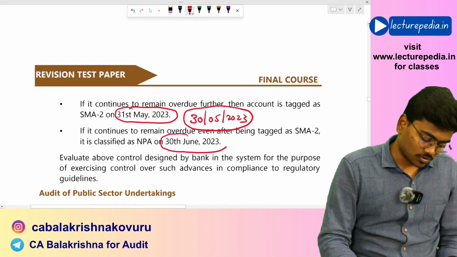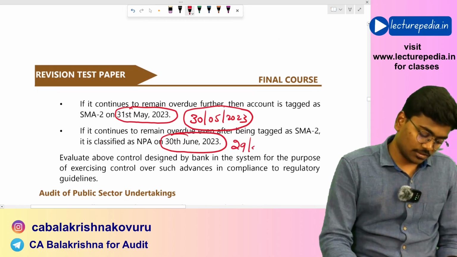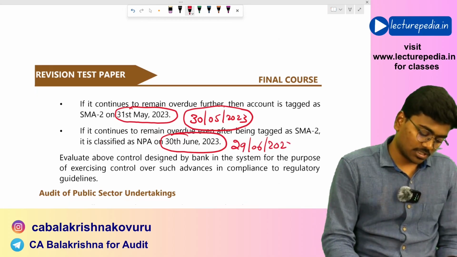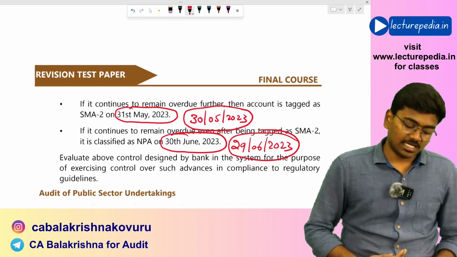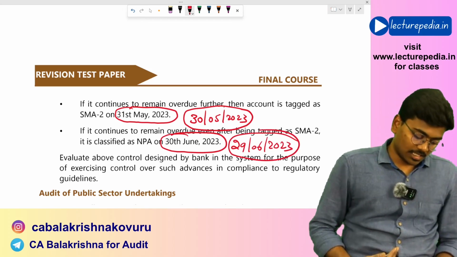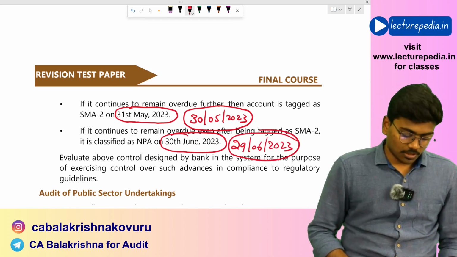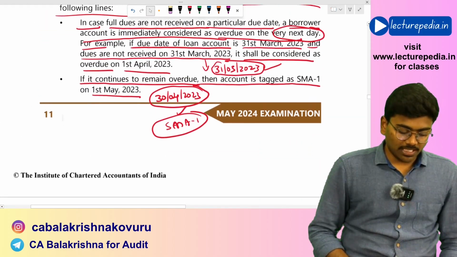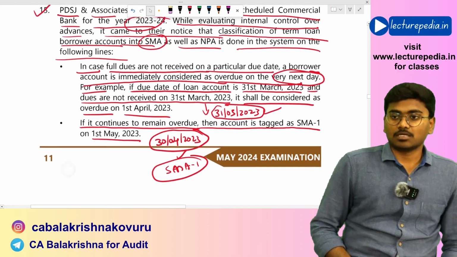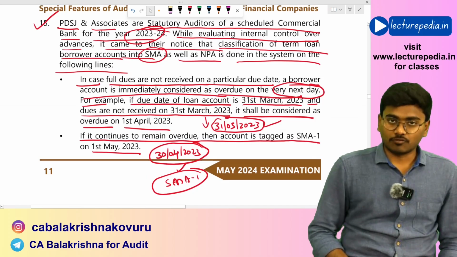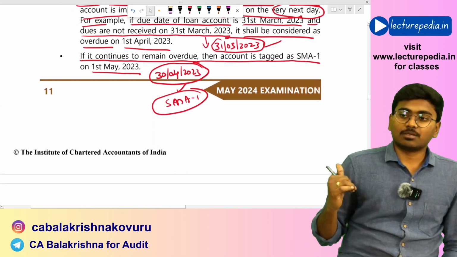and the same applies even for NPA also. On 29th June 2023 itself, you need to tag it as NPA. So this point you need to mention in your answer. The current procedure that the bank is following is wrong. This is the procedure the bank has to follow.